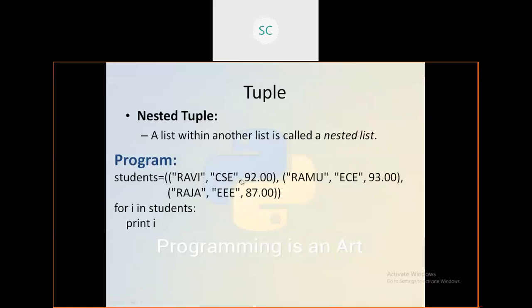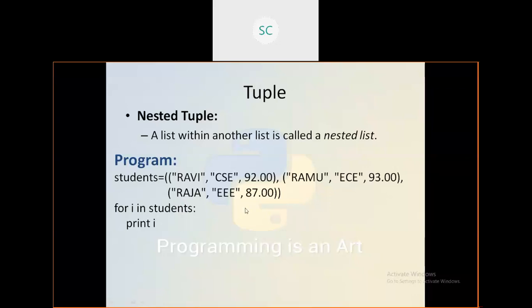I have one more tuple for some other student. This is one more tuple. All these three tuples are present in one tuple. Within this students tuple, you have some other tuples. This is called nested tuples. You can write like this.